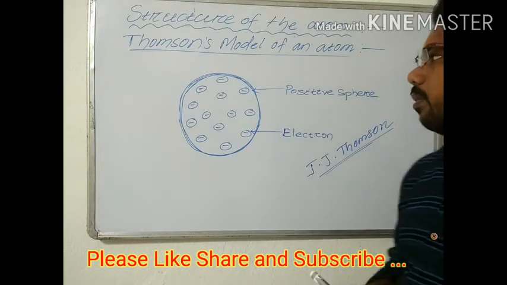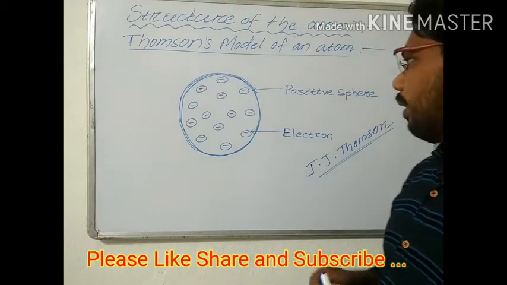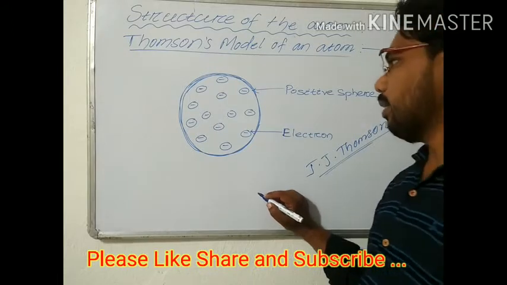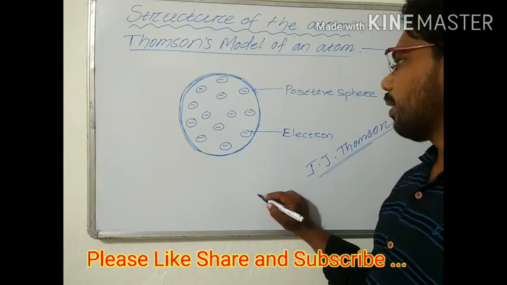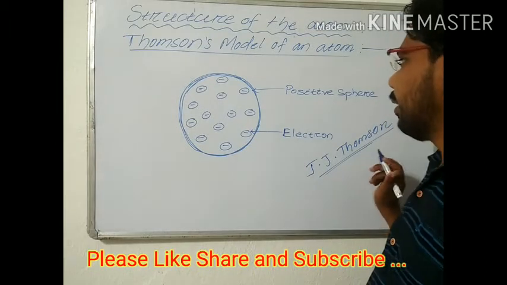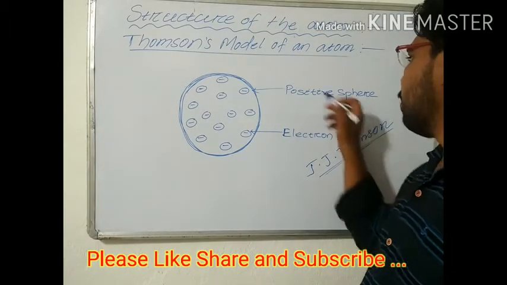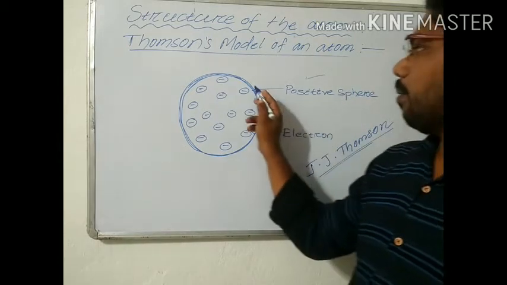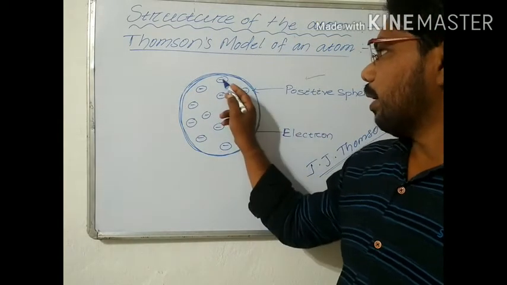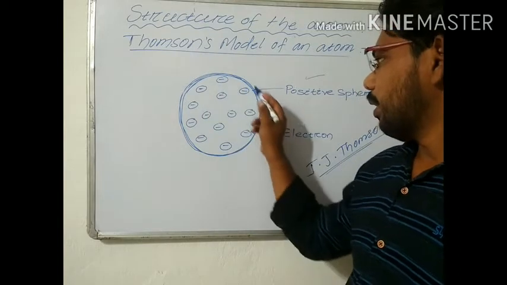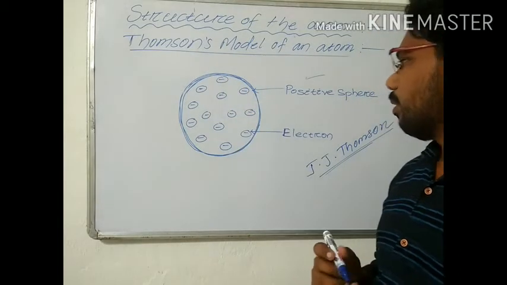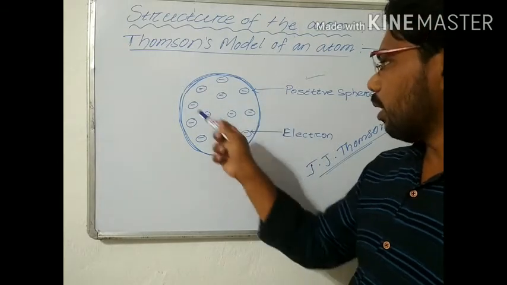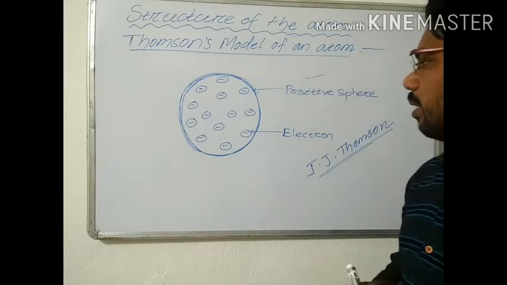According to Thomson, just as the dry fruits are arranged in a Christmas pudding, like this the electrons are arranged inside the positive sphere of the atom. Suppose it is a wholly positive sphere, and all these are the electrons arranged inside the atom, and the atom as a whole is a positively charged sphere.